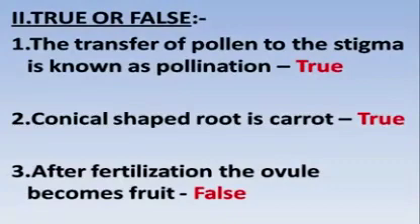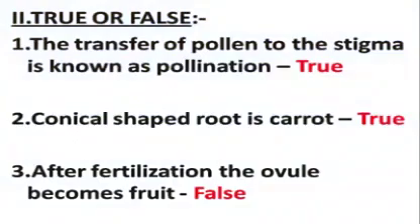First question, the transfer of pollen to the stigma is known as pollination. The answer is true. Second question, conical shaped root is carrot. Answer, true.